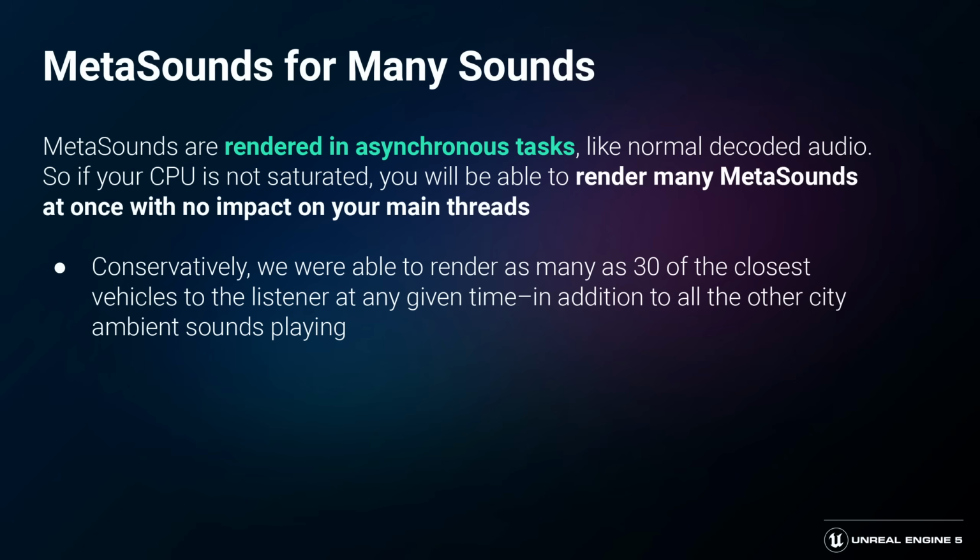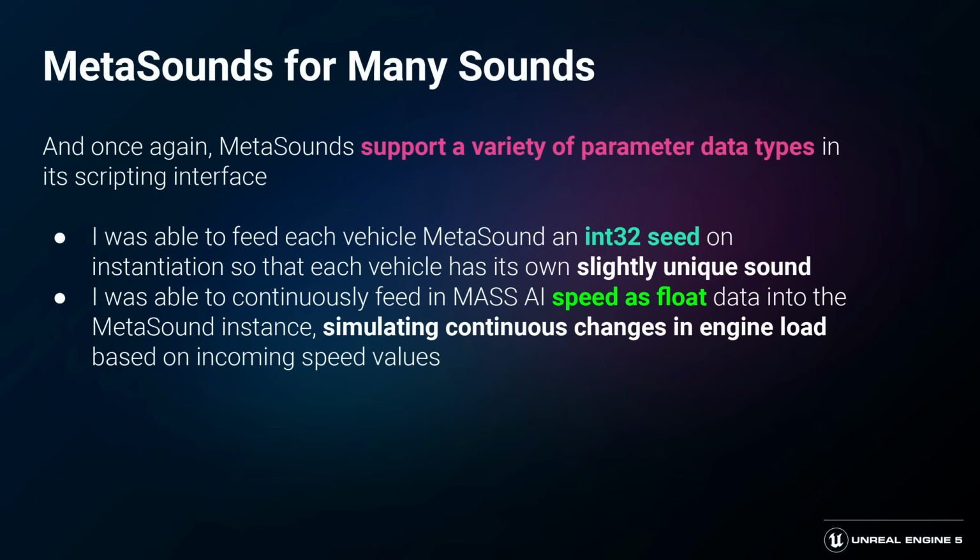Additionally, metasounds are rendered in asynchronous tasks like normal decoded audio. So, assuming your CPU is not saturated, you should be able to render many metasounds at once with no visible impact on your main threads. Conservatively, we were able to render as many as 30 of the closest vehicles to the listener at any given time. And finally, it can't be overstated, metasounds support a variety of parameter types in its scripting interface. I was able to feed each vehicle metasound an integer 32 seed on instantiation so that each vehicle could have its slightly unique sound. And I was able to continuously feed in velocity as float data into the metasound instance, simulating continuous changes in engine load.